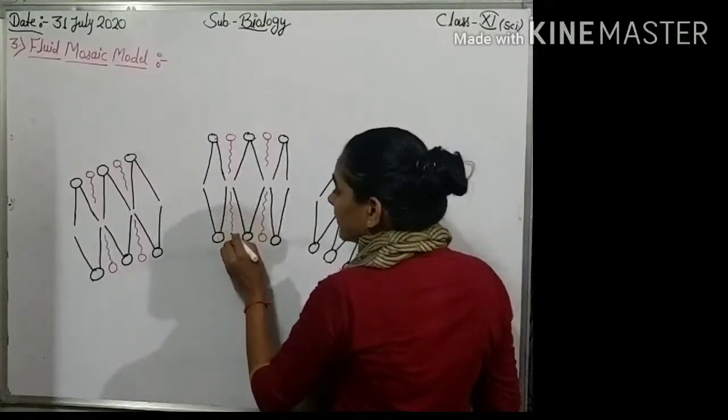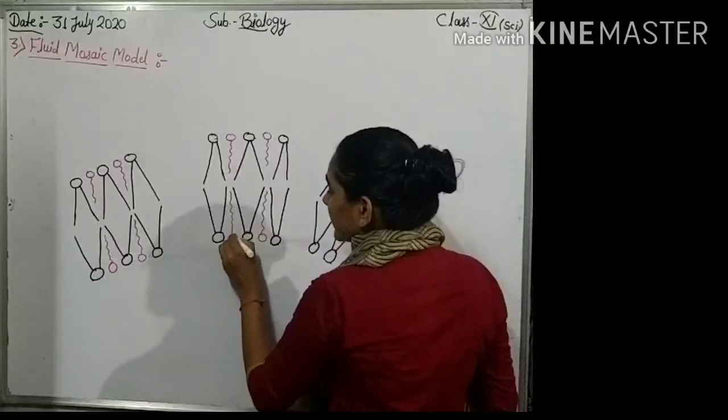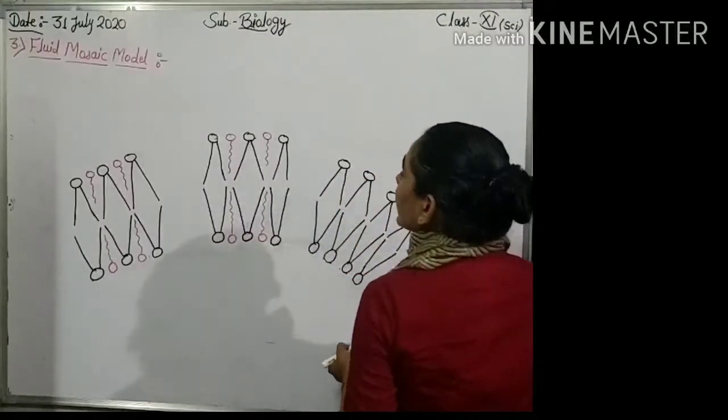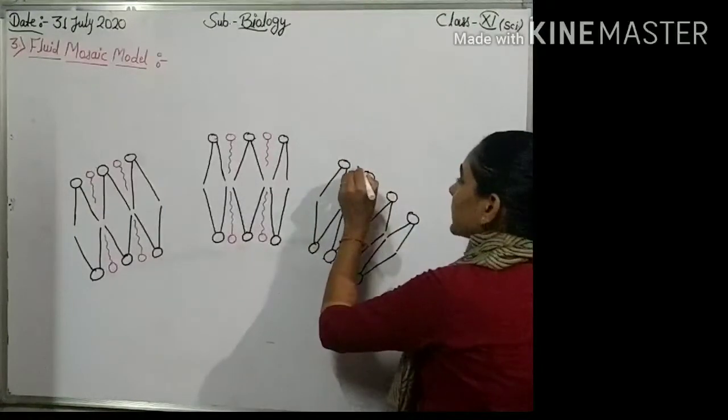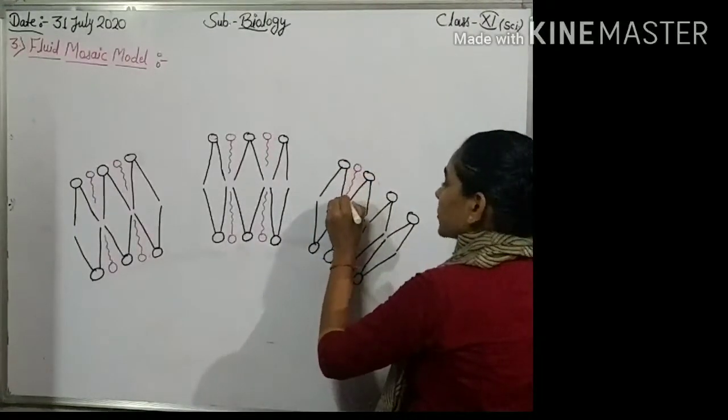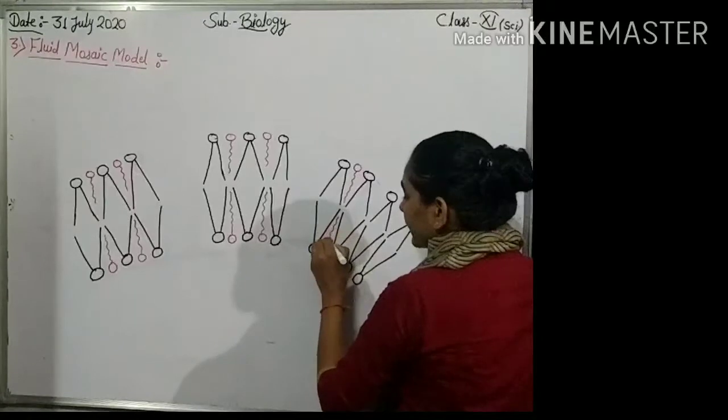And it provide stability of plasma membrane because it is more rigid compared to phospholipid, and phospholipid provide the fluidity.